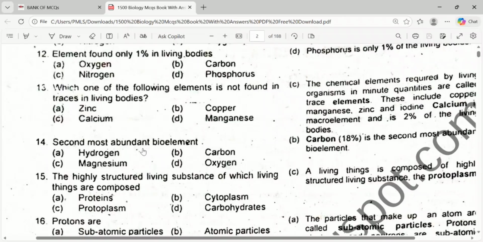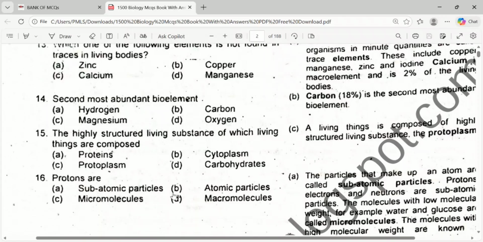Okay, the highly structured living substance: highly structured living things are composed of what? Protoplasm. Protons are subatomic particles. Okay, they are particles of an atom.